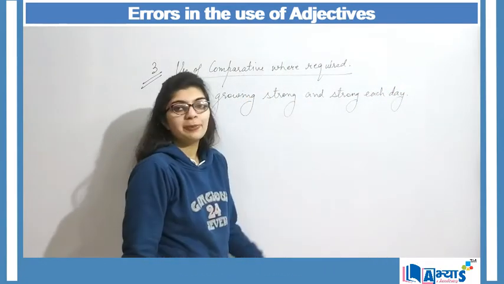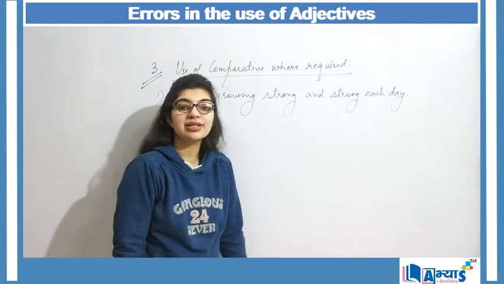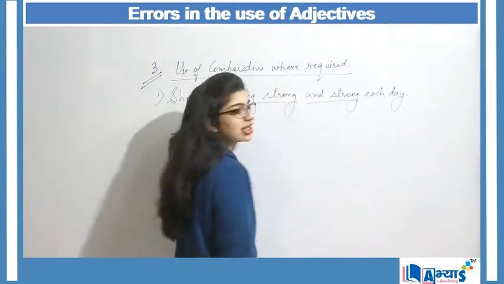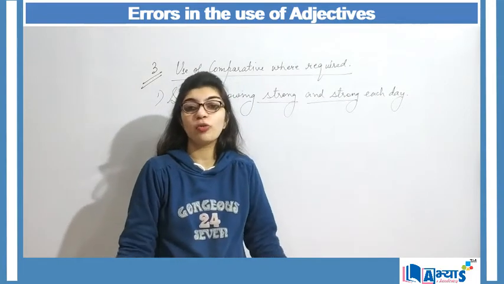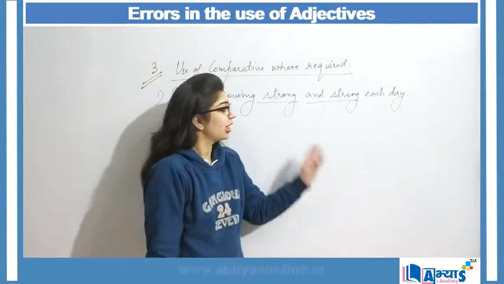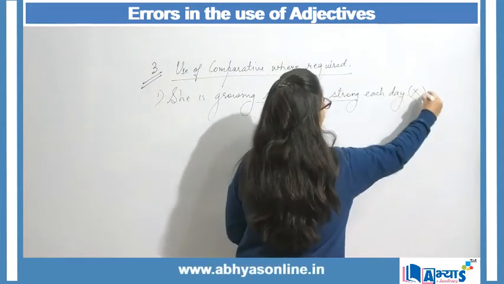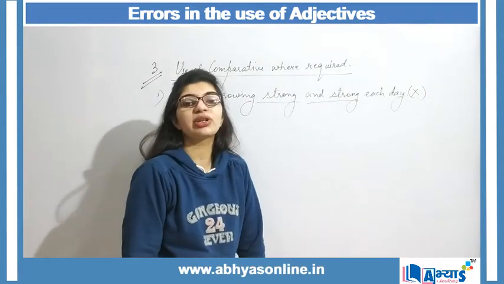Again over here, my sentence is not correct. There is error in my sentence. Why? Because strong and strong is no word. There is no meaning in the sentence. That she is growing strong and strong each day. This is my wrong sentence. My sentence is not correct.